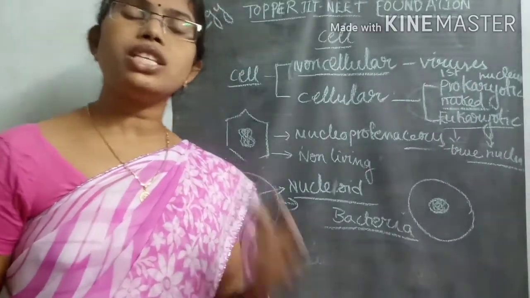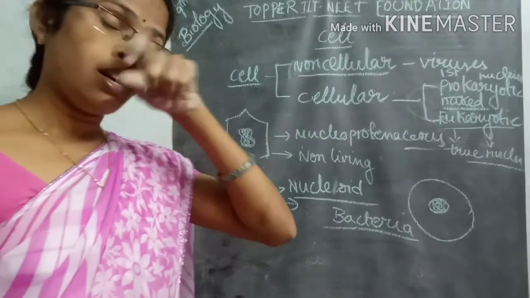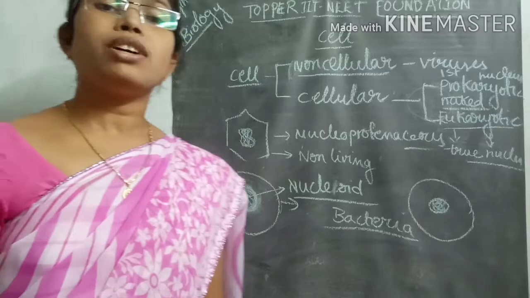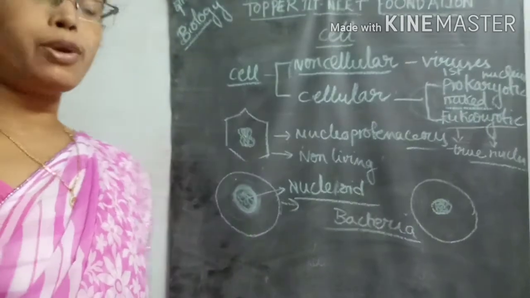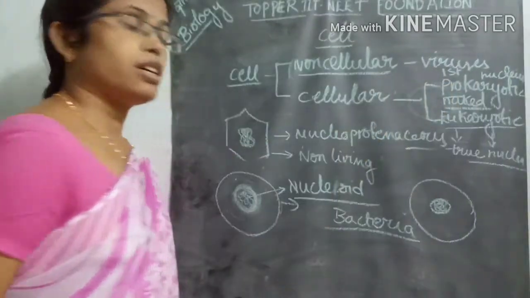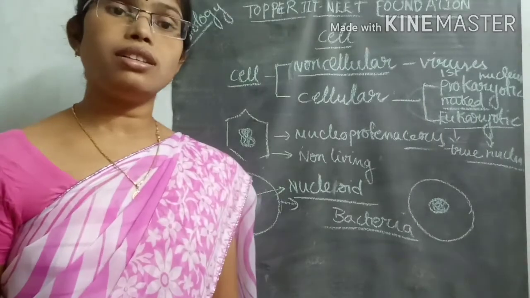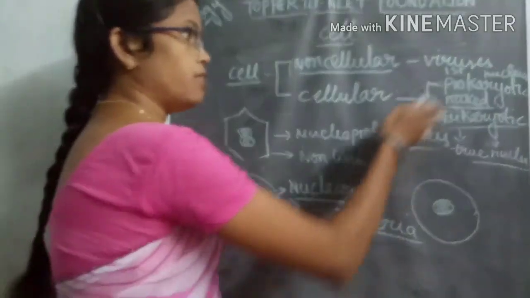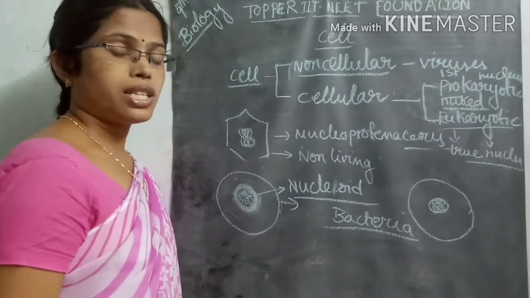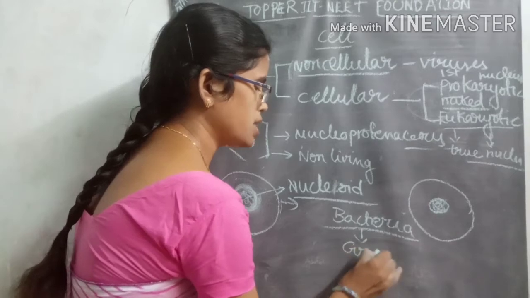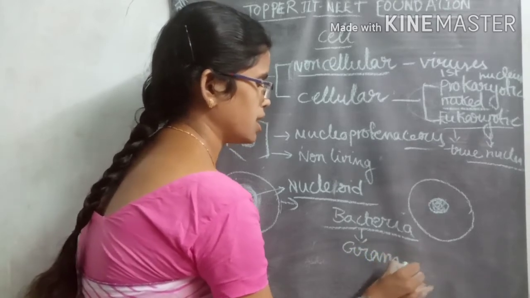After the discovery of the compound microscope and Ernst Ruska's electron microscope, prokaryotic cells were observed with these microscopes. For observing them, we use a technique called the Gram staining technique.